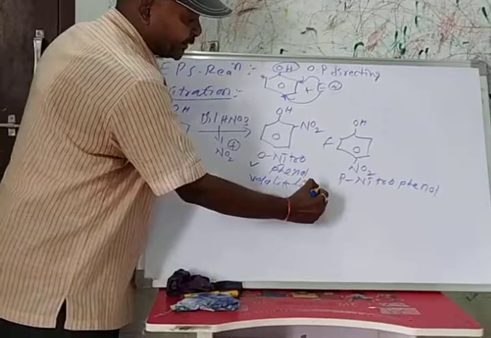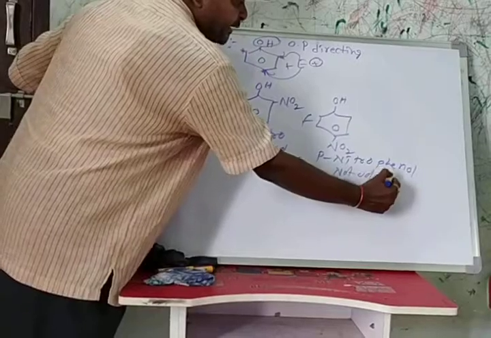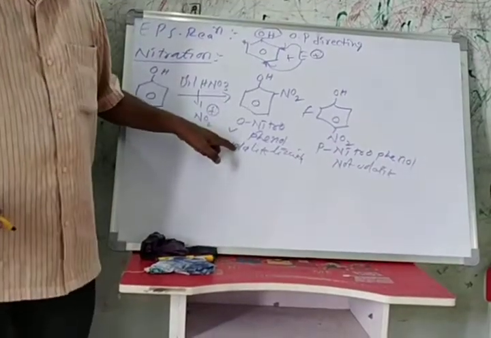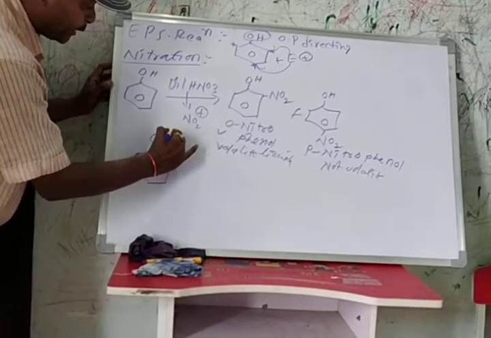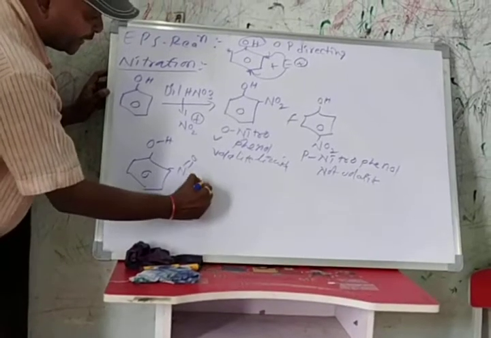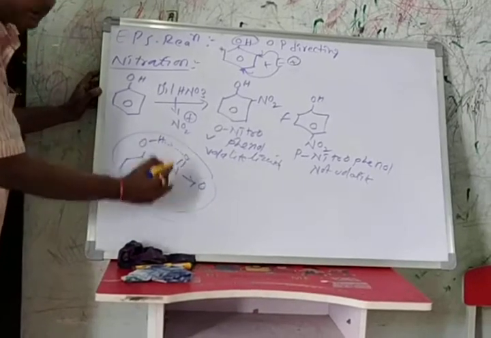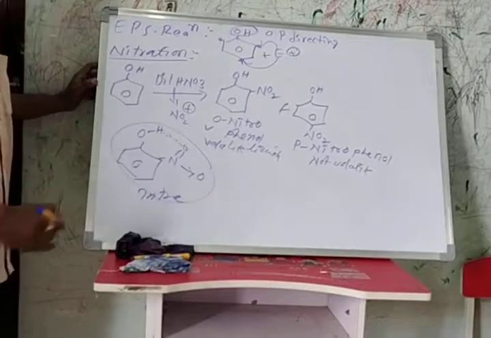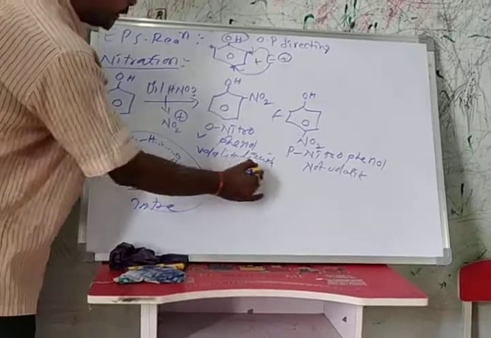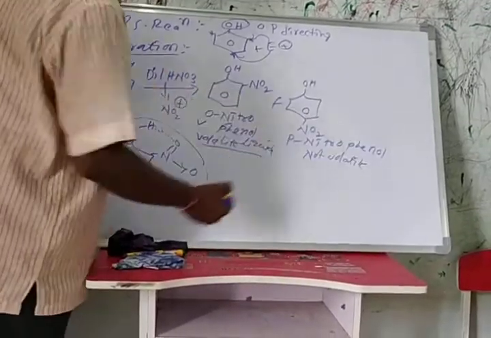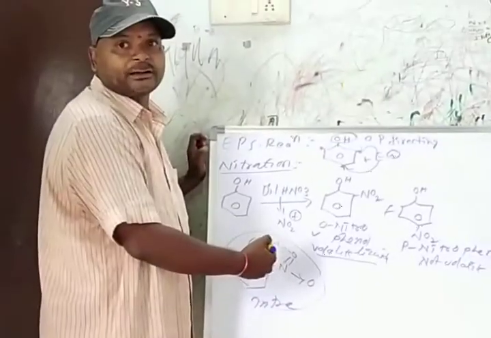Orthonitrophenol is involved in intramolecular hydrogen bonding, like this. Due to the intramolecular hydrogen bonding, it is a volatile liquid, while para-nitrophenol is not volatile, and its boiling point is more than that of orthonitrophenol.